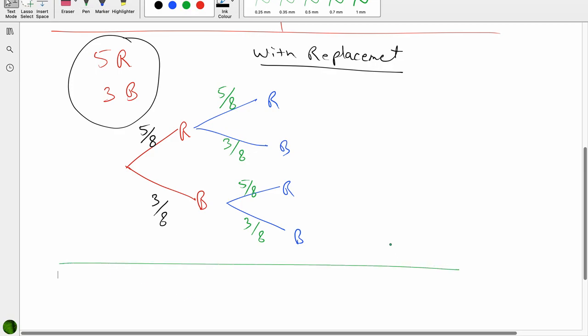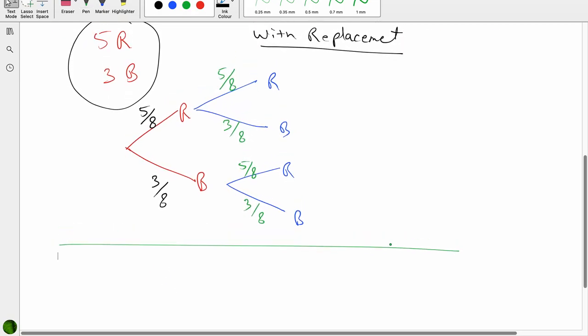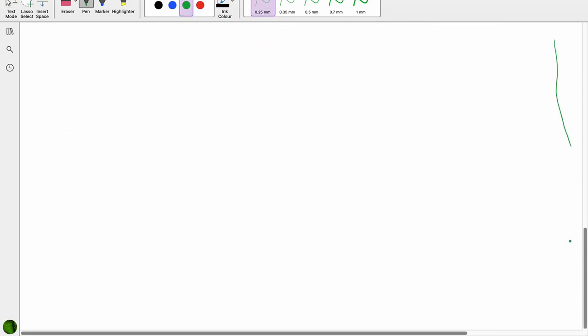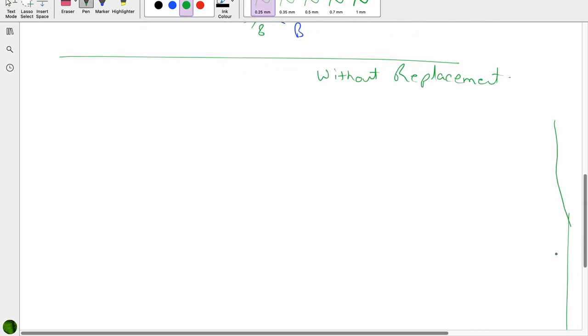Second case, same question but without replacement. Without replacement means you are not putting it back. So if you're not putting it back, what happens to this 5 red and 3 black?